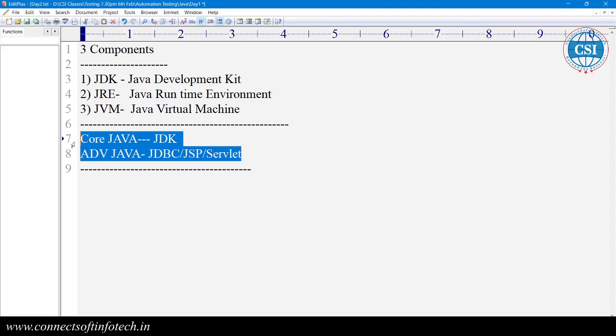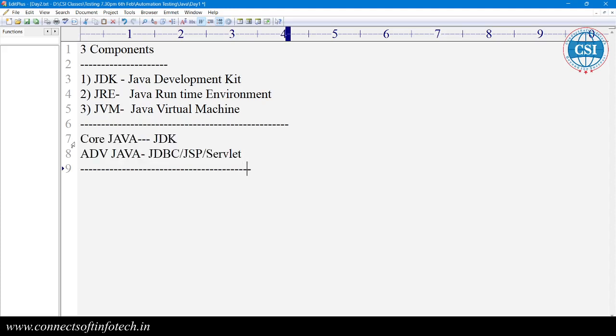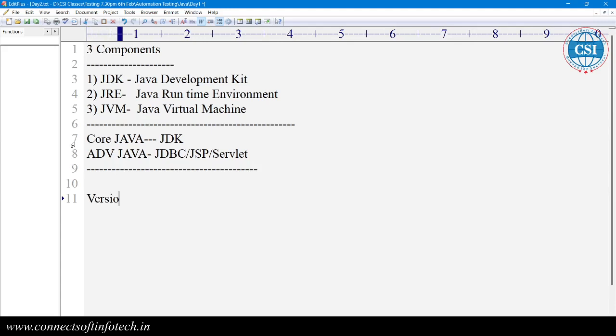We are covering the core Java that is important and required for Selenium automation testing. That is what we are going to cover. So let us see what versions are available for Java. We have the JDK versions. We require a JDK, right?